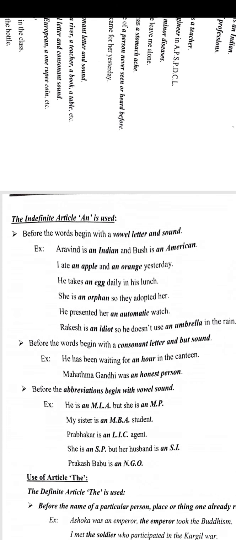Next, before words that begin with a consonant letter but have a vowel sound. If the word starts with a vowel sound, even with a consonant letter, we will keep an there. For example, he has been waiting for an hour in the canteen. Next, Mahatma Gandhi was an honest person.